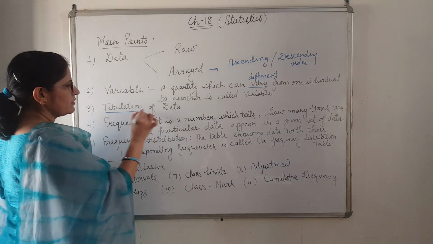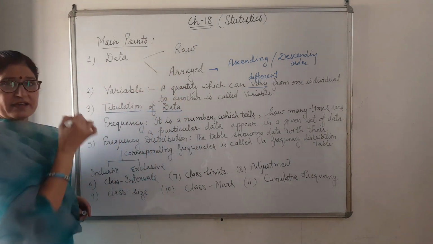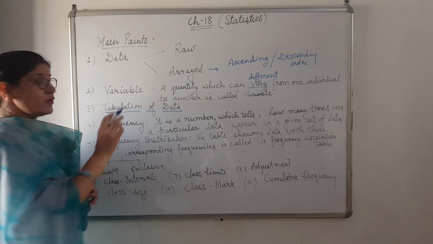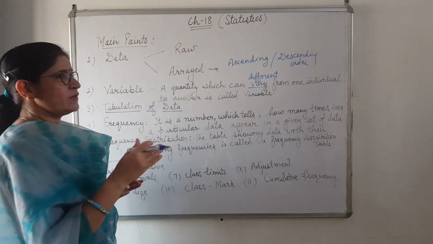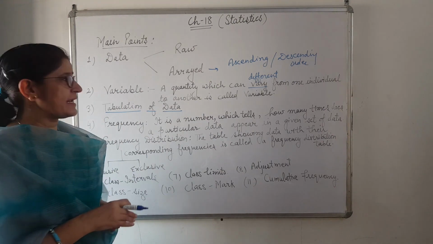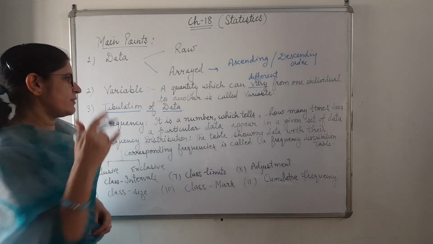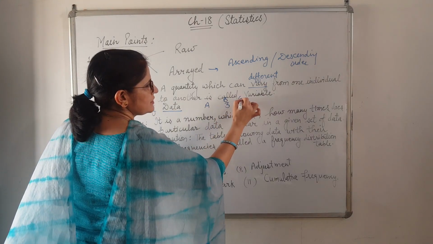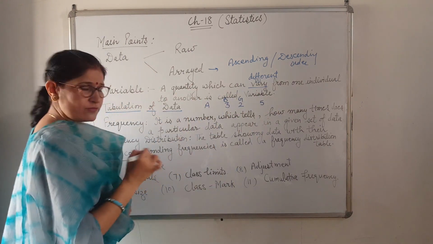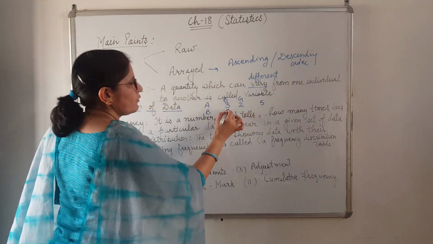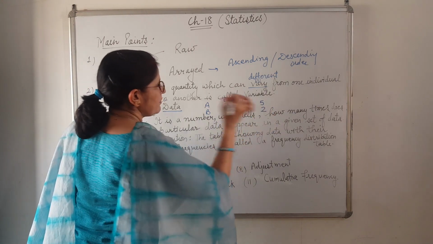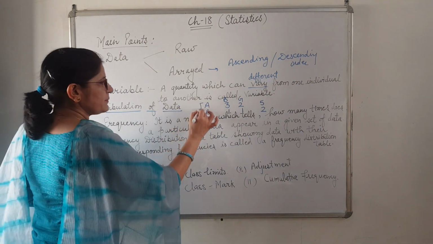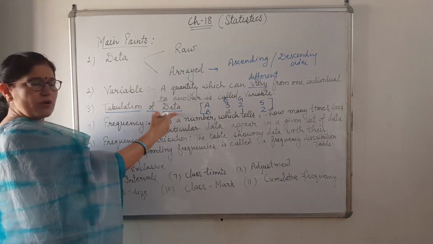Now tabulation of data. We have collected data in the form of raw data, then we have arranged it in some order. If the person collecting the information has visited 4 or 5 families, for family A there are 3 boys and 2 girls, so total children 5. For family B there is 1 boy, 1 girl, so total children are 2. Like this representation is known as tabulation of data.